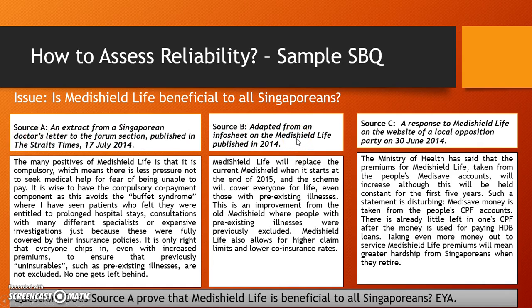Source B, the author is, I don't know who, but it's an info sheet taken from the MediShield Life, giving information on the MediShield Life. It says that MediShield Life will replace the current MediShield. It will cover everyone for life, even those with pre-existing illnesses. Currently you have an illness that you are unable to cure, don't worry, MediShield Life will cover for you. This is what it's saying. So this is an improvement, where people were previously excluded, but now they are covered. It also allows for higher claim limits and lower co-insurance rates.